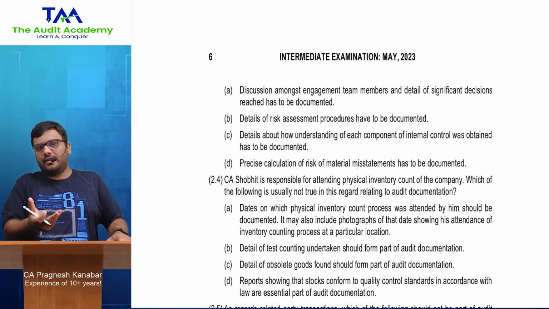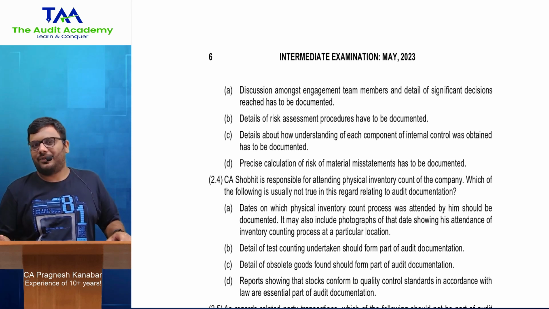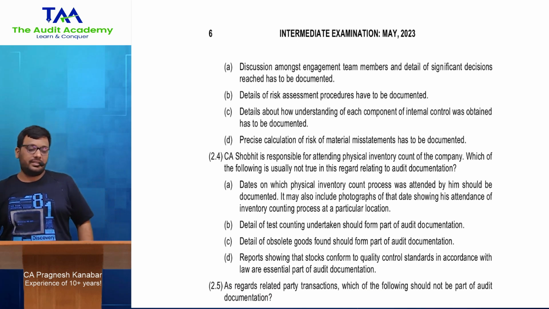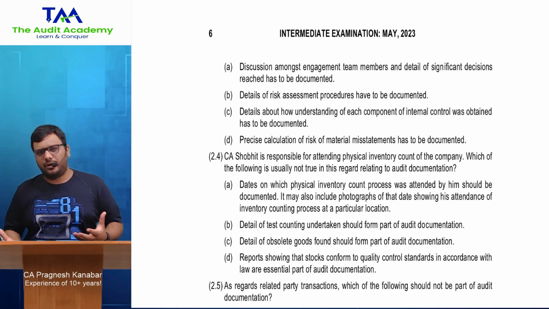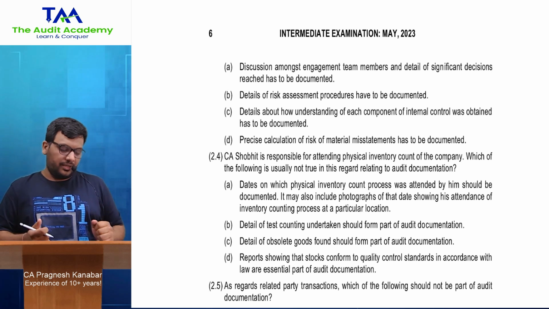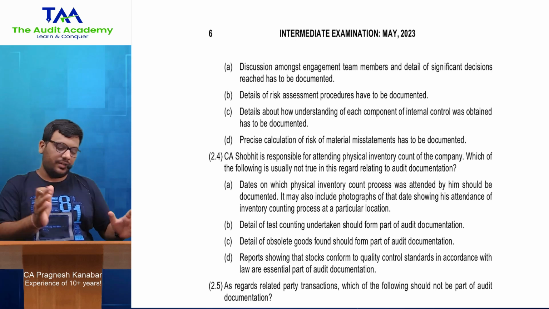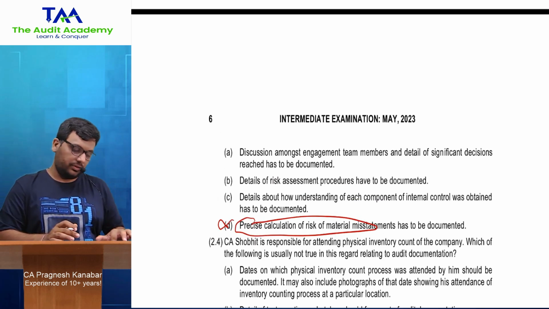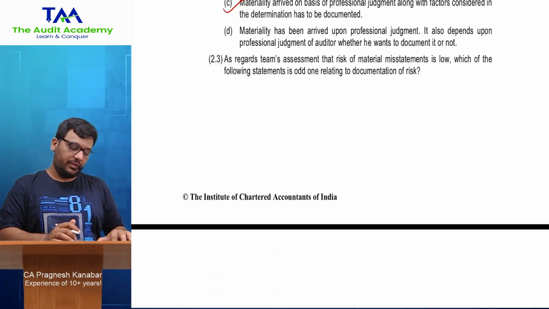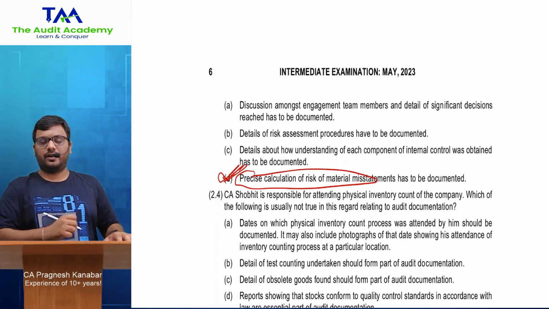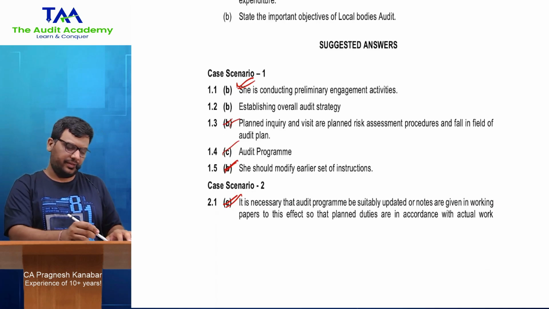Because if RTP is any indicator about what they are going to do, then it's going to be a little conceptual paper. Then in that case, you should be in a position to know things. Discussions amongst team members and significant decision taken obviously will be documented. You can apply common sense also. Details of risk assessment procedures performed need to be documented. Understanding of the internal control needs to be documented. Precise calculation of risk, nothing like that exists. No one can precisely calculate risk. All right. So this option is not true. They have said which of the following statement is odd one out. Others are true. This one is false. This becomes your odd one out. You can apply common sense here too. All right.